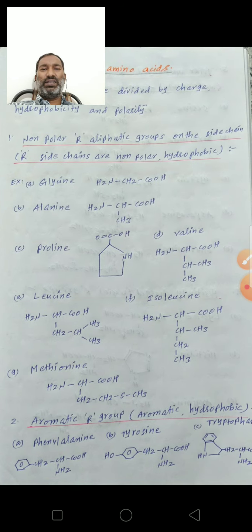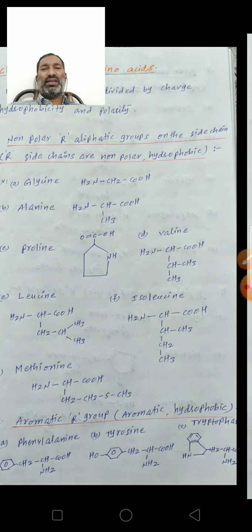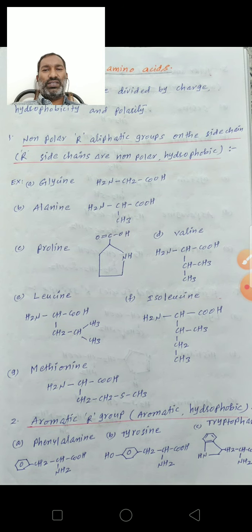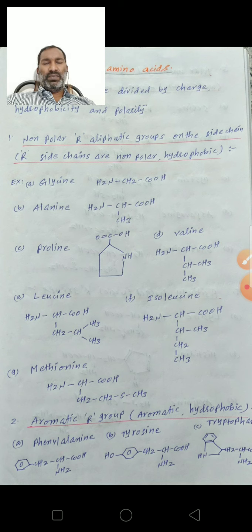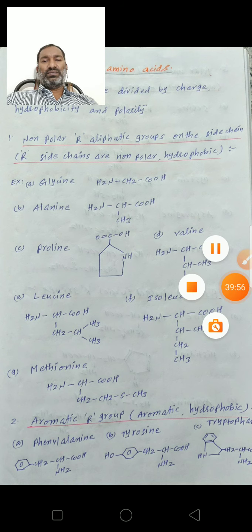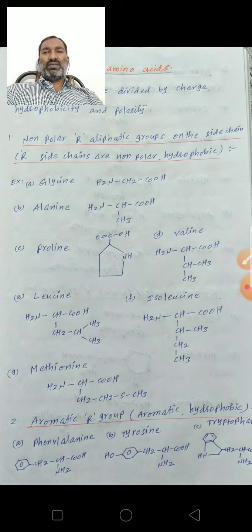This is one classification. Next, another classification: broadly they are divided by charge, hydrophobicity and polarity. So according to these 3 points, these amino acids are classified in the following groups. Okay, this is the classification of amino acids.